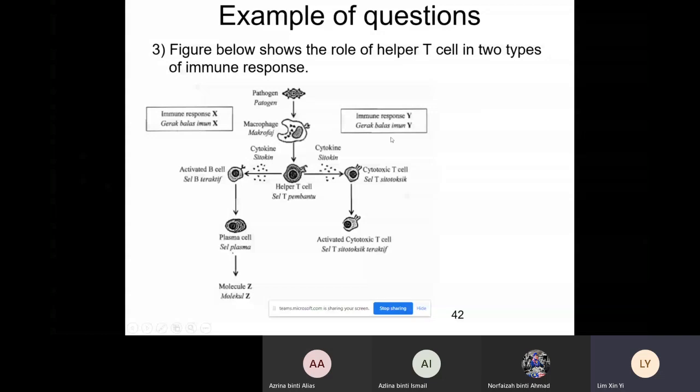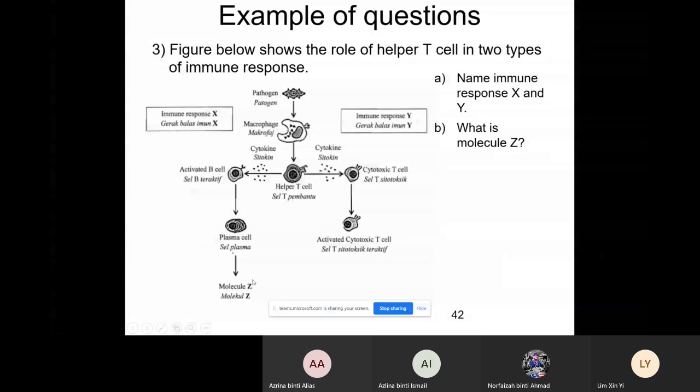Based on the diagram itself, we know that they will ask you about what X and Y are. Based on here, X involves the plasma cell, so this is our humoral immune response. Response Y involves the cytotoxic T cell. This is our cell-mediated immune response. So the first question we have already answered. Question B, what is molecule Z? Plasma cells secrete molecule Z, so the answer is antibody.